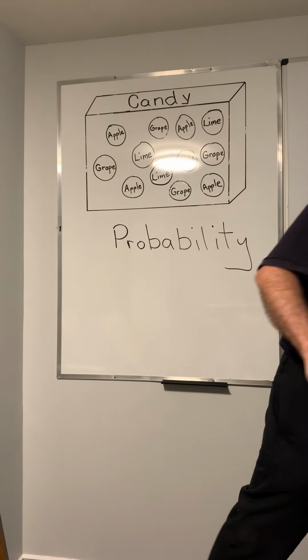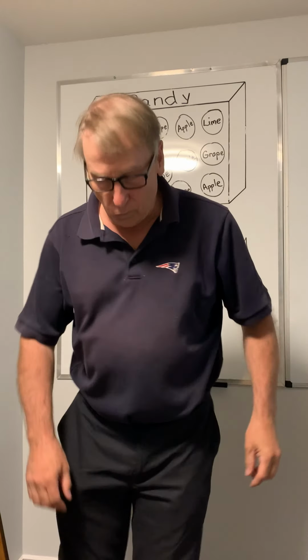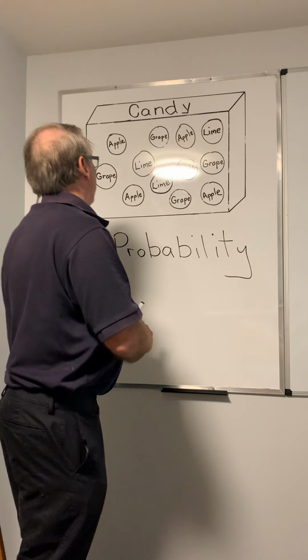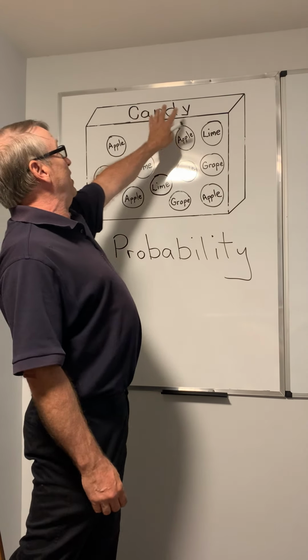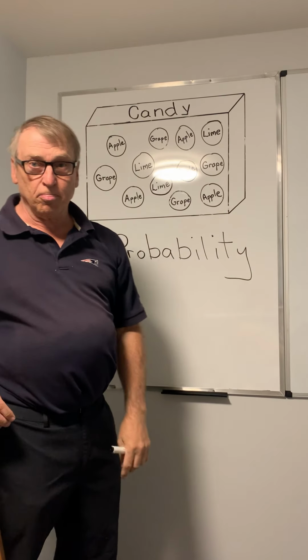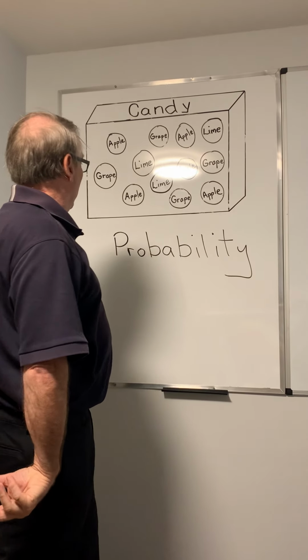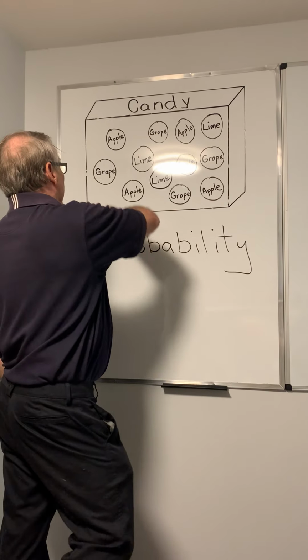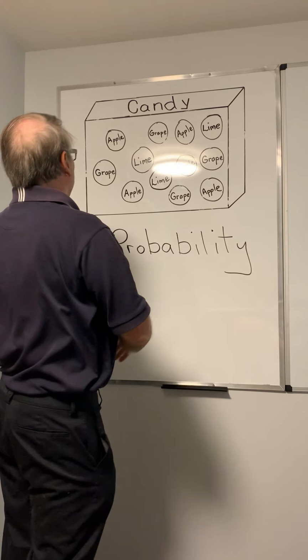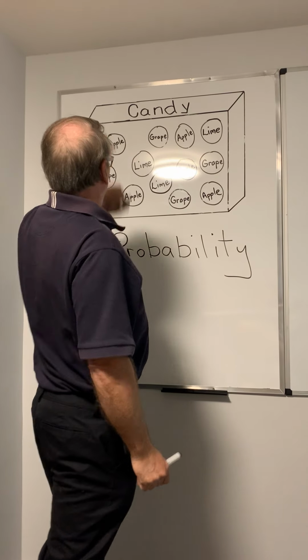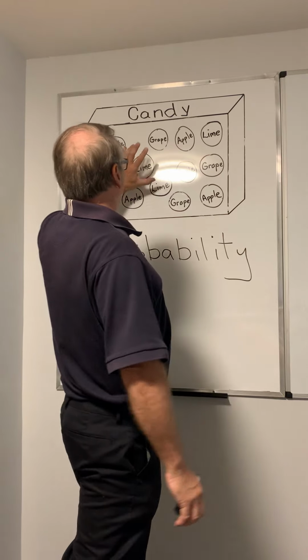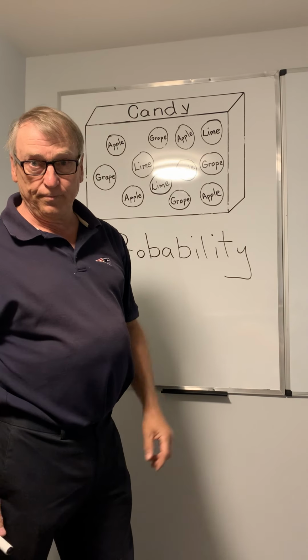Okay, so next what we're going to talk about is my beautiful box of candy here. We're going to figure out the probability of picking either a grape candy, an apple candy, or a lime candy.